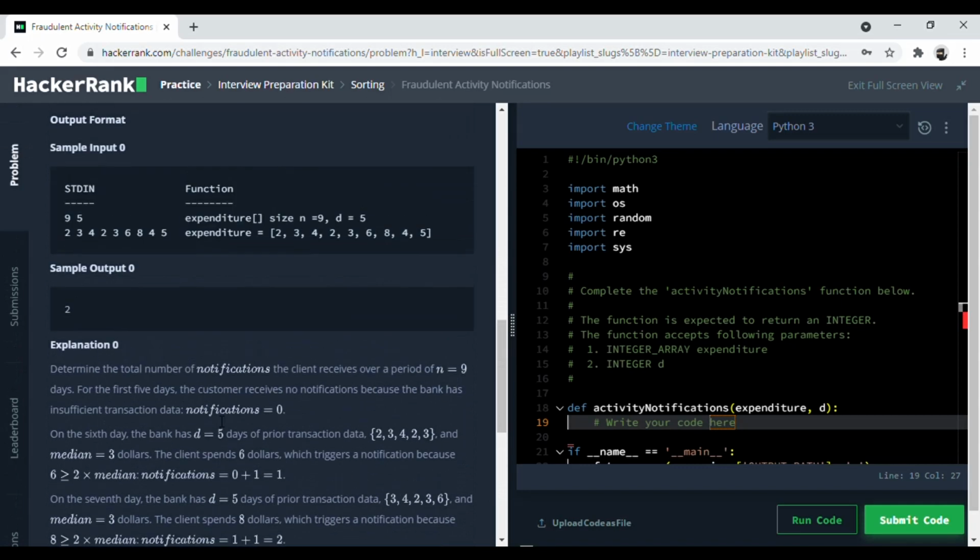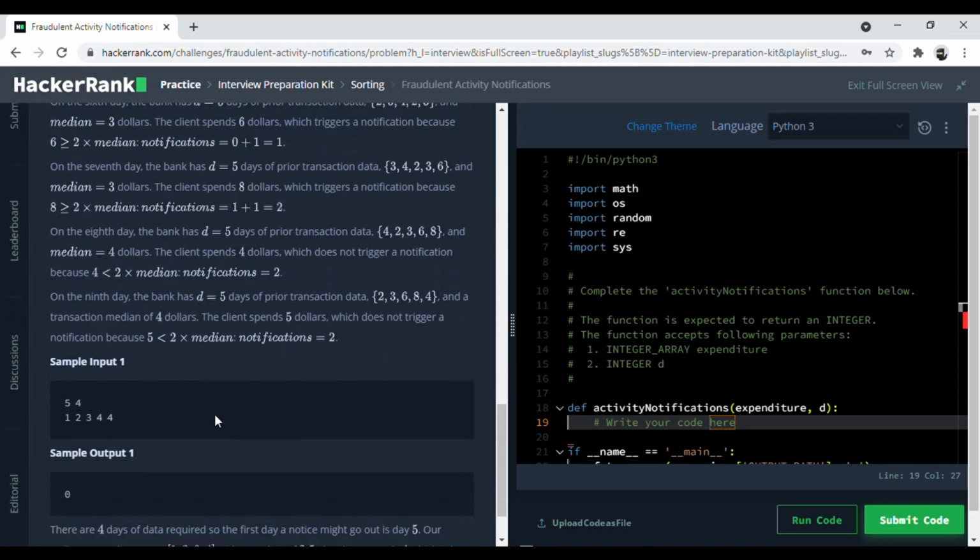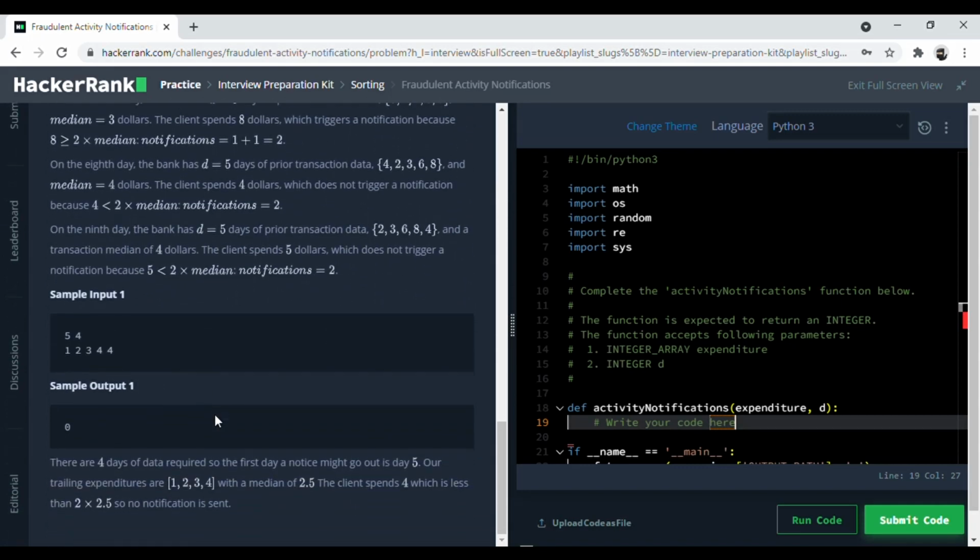So these are some examples over here. You can go through them, but I think from that first example it's pretty clear what we have to do. So let's get started.